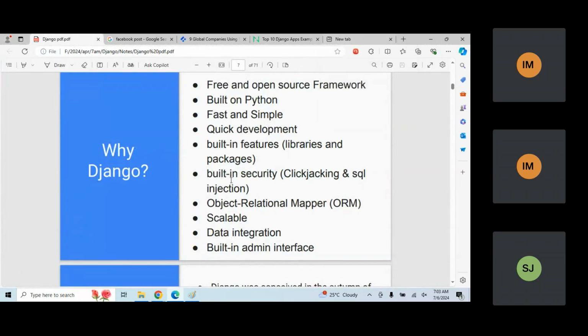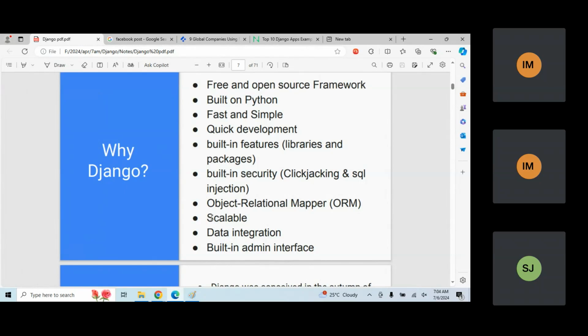Now the next thing is the object relational mapper. It means if I wanted to connect with databases, we have a concept called ORM. Can you connect any database, or are there any restrictions? There's no restriction. I can connect Microsoft SQL, MySQL, Oracle SQL, PostgreSQL, SQLite. By default it is already connected with one database, and if you wanted to connect any other database, you can connect.